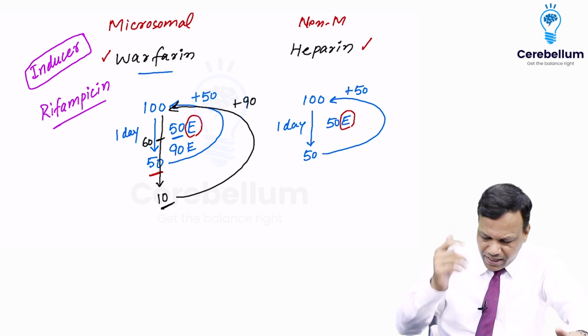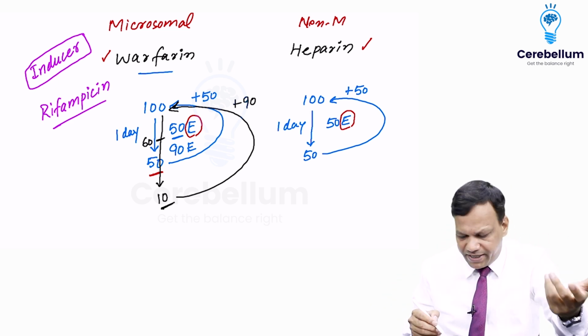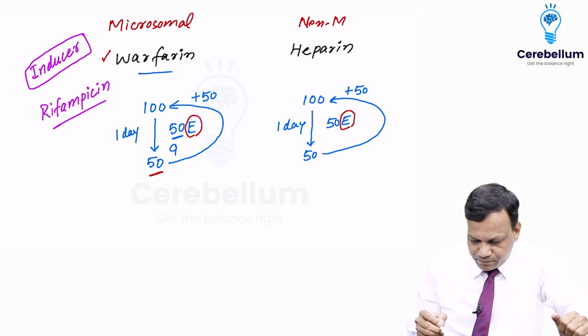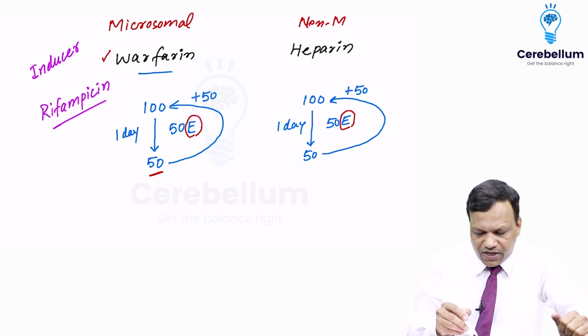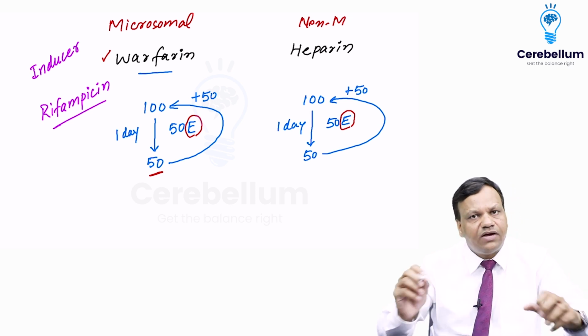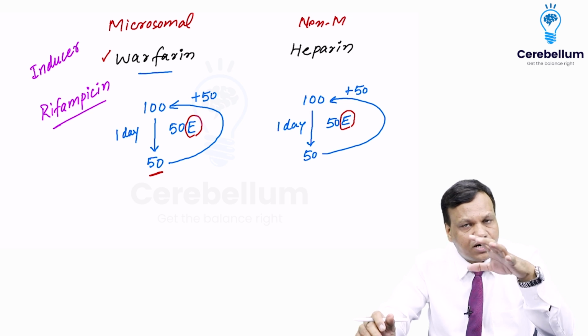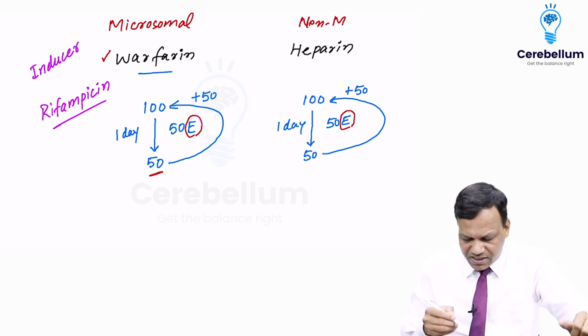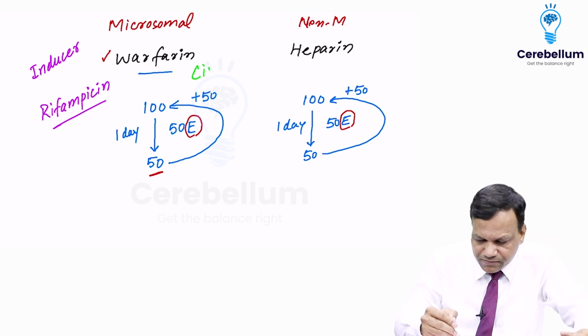Okay. Similarly, if we talk about enzyme inhibitors, this we discussed earlier. Warfarin, 100 molecules were given, then they become 50, and every day we are giving 50 more. So the person was controlled since 6 months. Now this person develops some acidity, and we start giving cimetidine to this person.